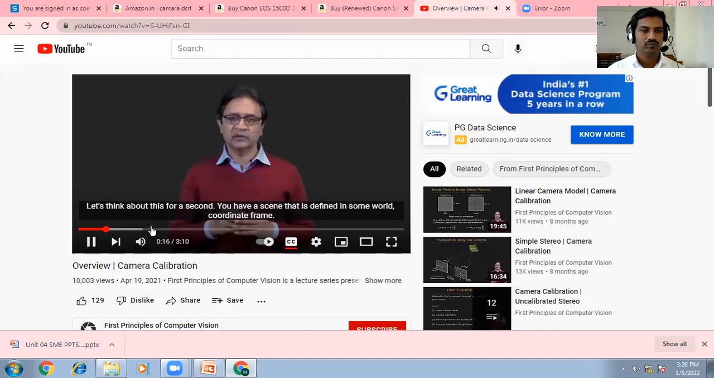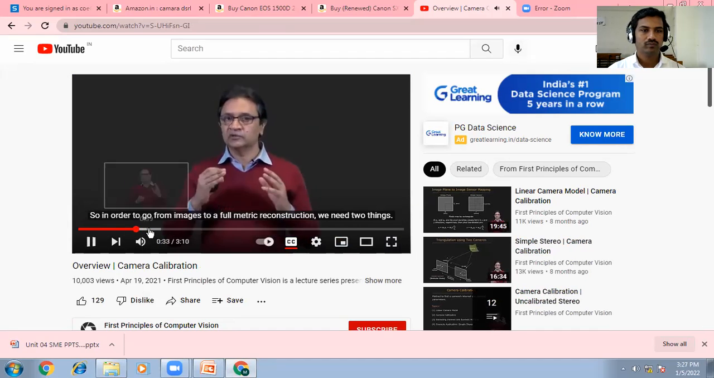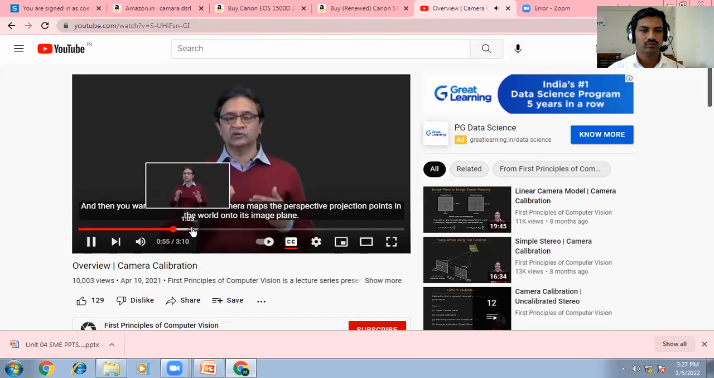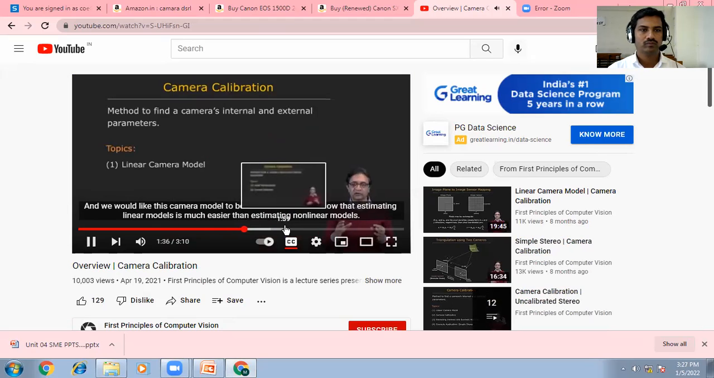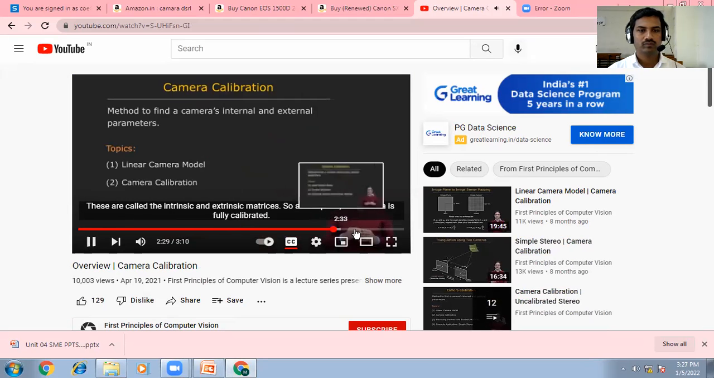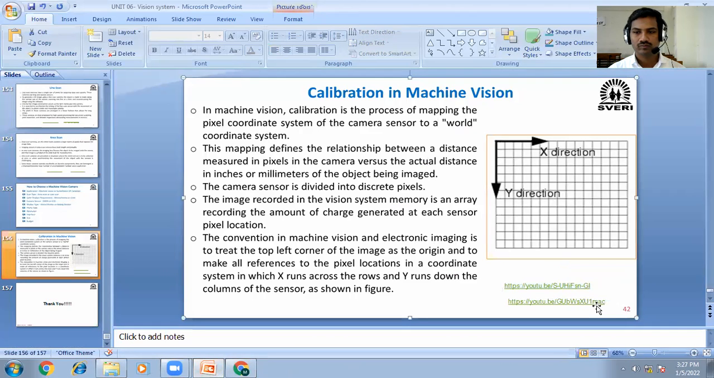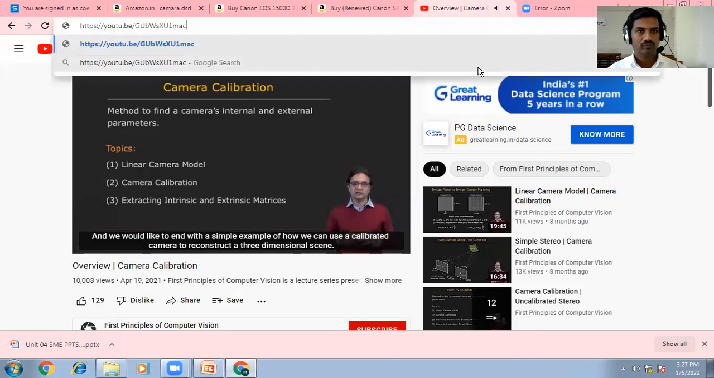World coordinate frame, and at the end you go from the image to the camera with respect to the world coordinate frame onto a parameter. To do this, we know that estimating least geometry. So at this point, our camera is fully calibrated. And we would like to end with a simple example of how we can use a calibrated camera to reconstruct a three-dimensional scene.